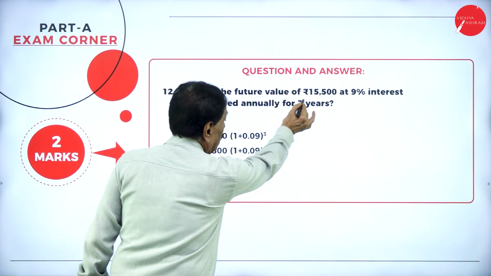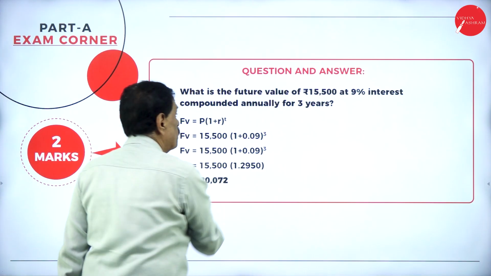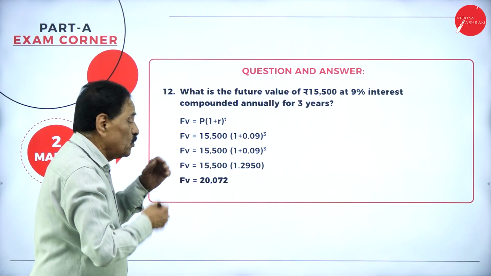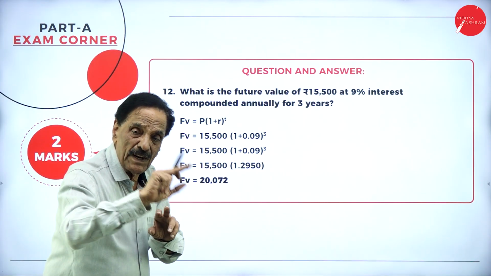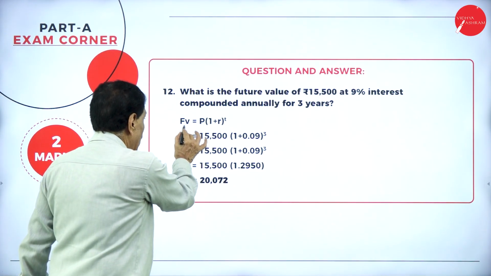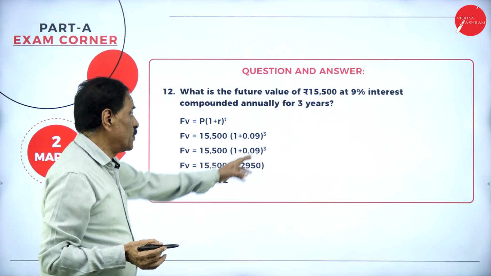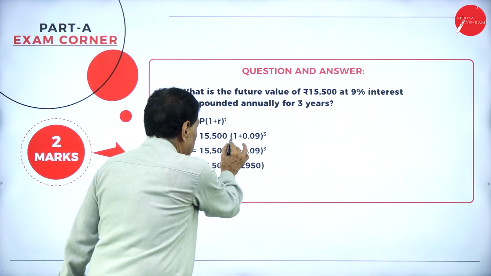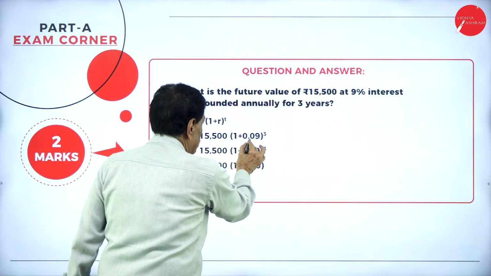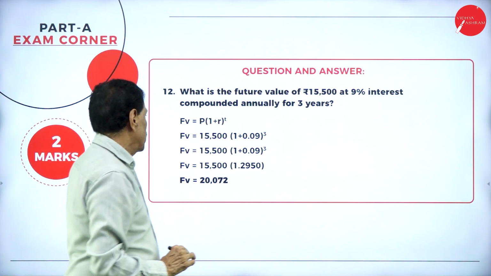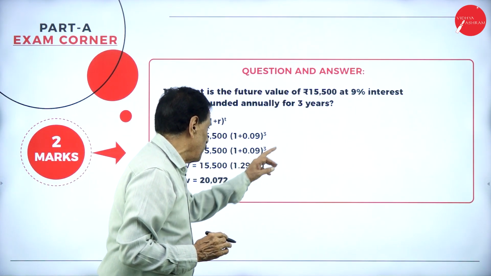The 12th question goes like this. What is the future value of rupees 15,500 at 9% interest compounded annually for 3 years? He wants to know the future value. There are two values, one is called the present value, one is called the future value. Future value is equal to present value into 1 plus r to the power of t or n. The value is 15,500 into, what's the percentage? 9 means 0.09. 1 plus 0.09 to the power of 3.